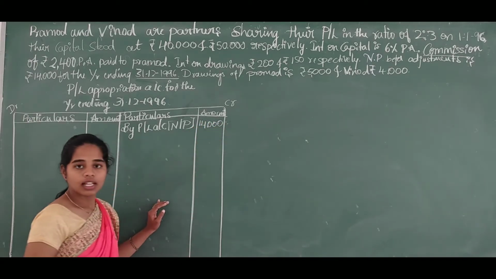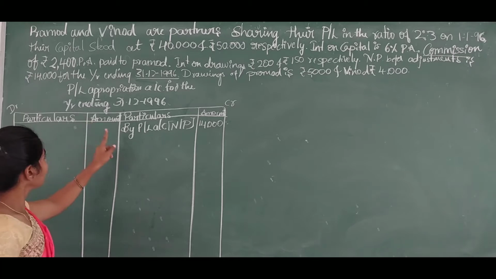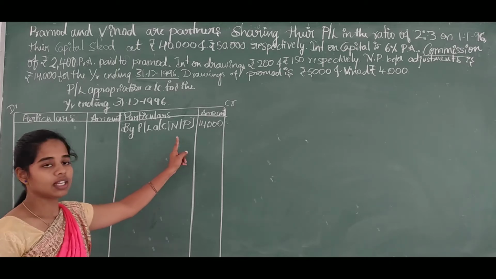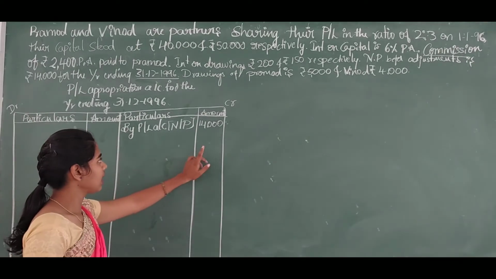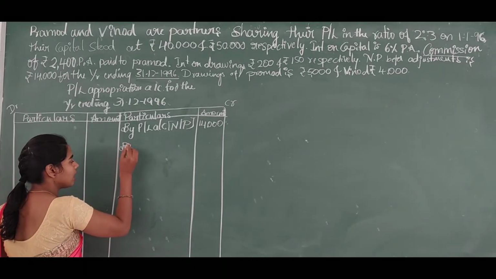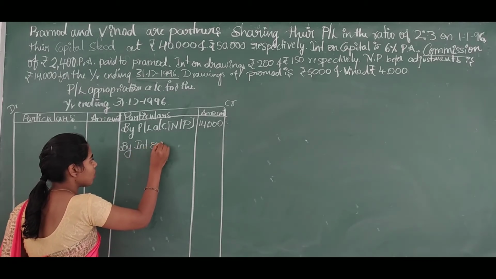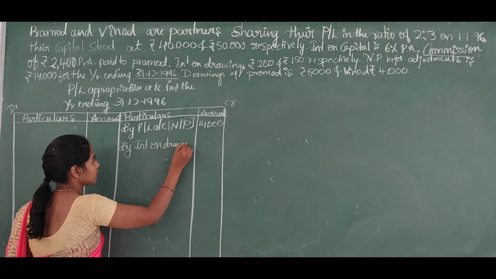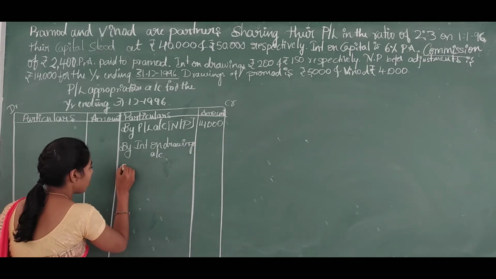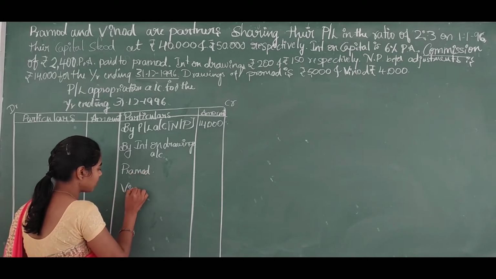This 14,000 is the net profit of the firm, and that is transferred to profit and loss appropriation on the credit side as by profit and loss account, that is net profit in the bracket and 14,000 in the outer column. On the credit side we have another entry, that is by interest on drawings account of Pramod and Vinod.